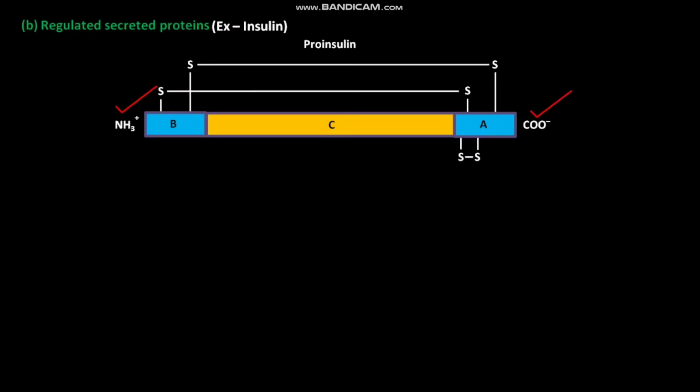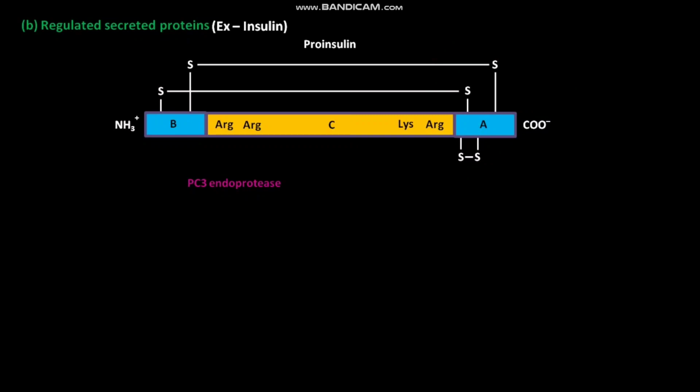At the amino terminus of polypeptide chain C, two consecutive arginine amino acids are present. At the carboxyl terminus of polypeptide chain C, lysine and arginine amino acids are present. Polypeptide chain A and polypeptide chain B of proinsulin are joined by two disulfide bonds. Polypeptide chain A has one intrachain disulfide bond.